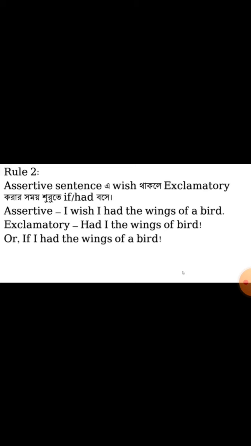That means in this portion there will be no change. The change will happen in the first part, that is I wish will be removed, and instead of I wish we write if and then write the rest of the sentence. If I had the wings of a bird.